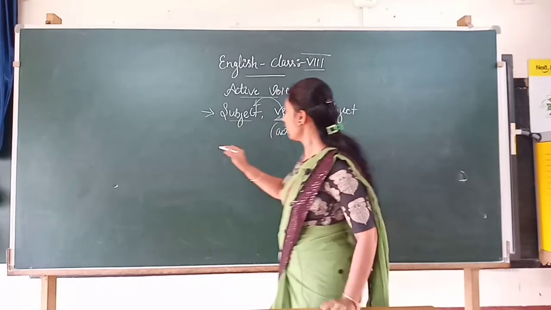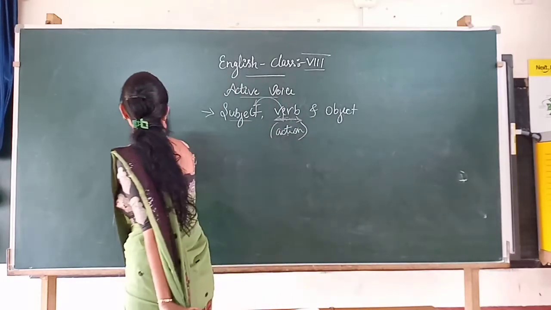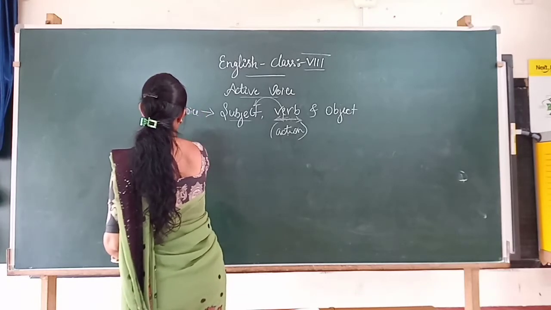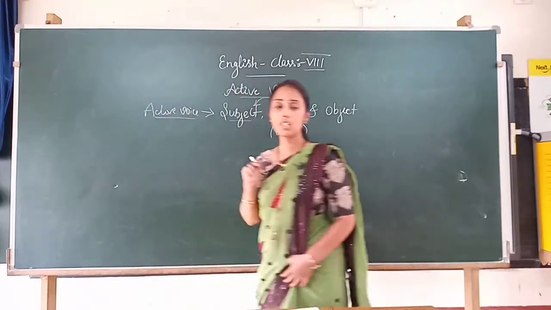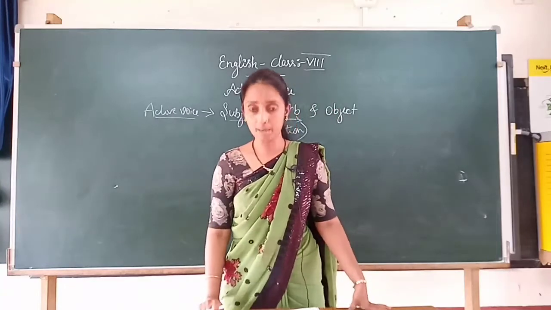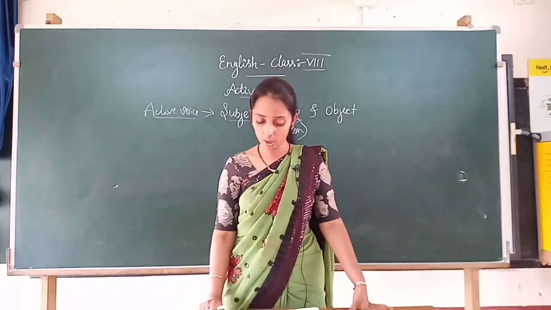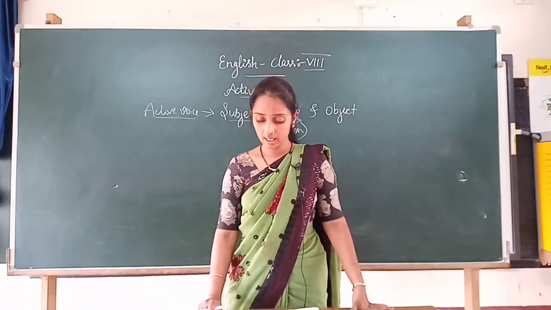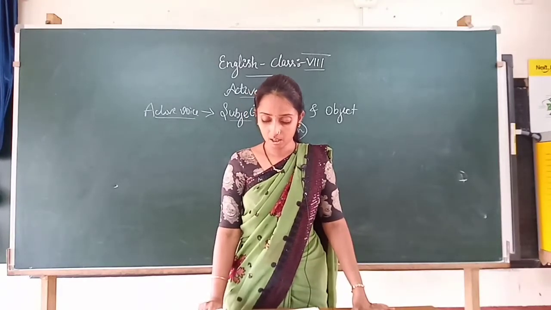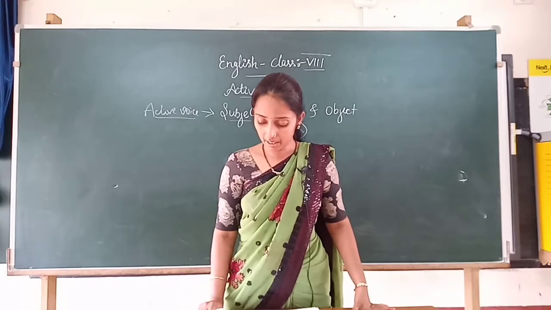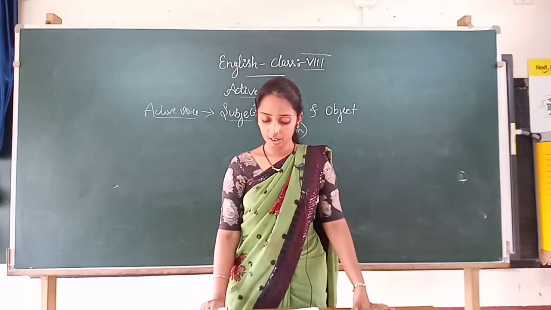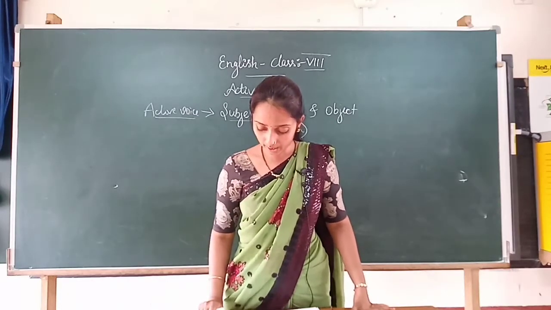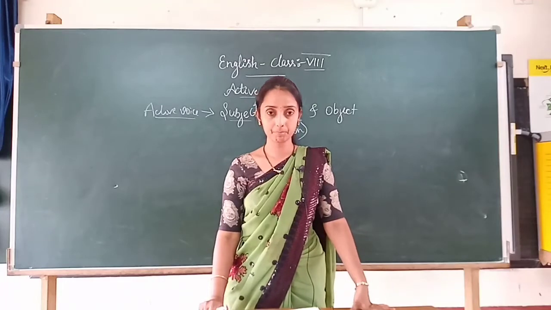So in active voice, children, the verb is important. Below that, in the next paragraph, write down: when the verb of a sentence is in the active voice, the subject is acting.